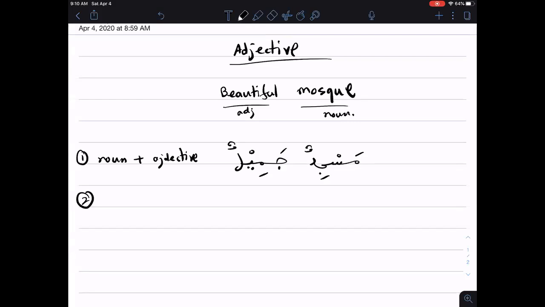Rule number two. Remember what I said about adjectives. You think about the adjective as a copycat. So what it likes to do is, the best way to think about it, don't worry about what's the ruling on the adjective. Think about what's the state of the noun. Then you just simply copy everything else.